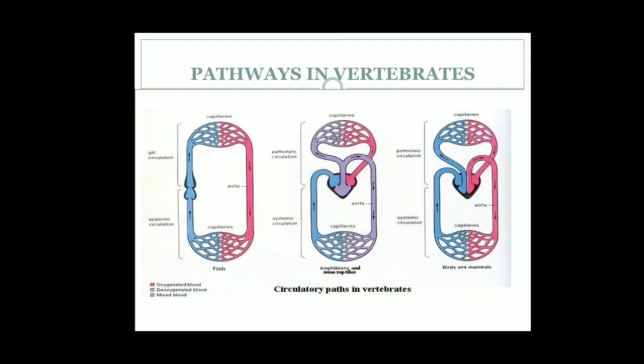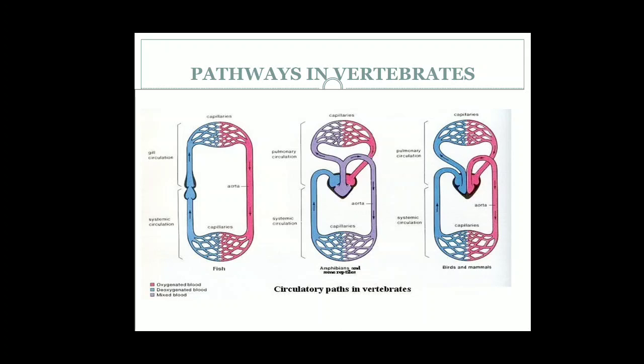And you will see the color is not red, a little bluish, because it is a mixture of oxygenated and deoxygenated blood which is going to the body parts. Exchange of gases will take place in the body parts and the blood will become deoxygenated and will return back to your right atrium. So this is your incomplete